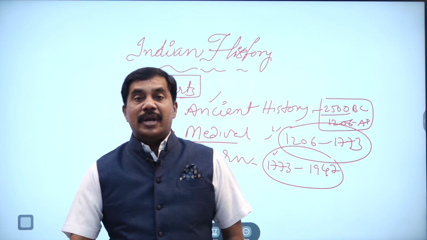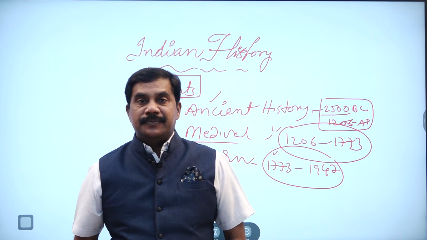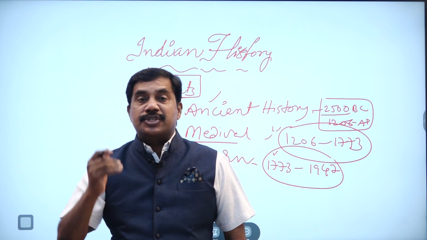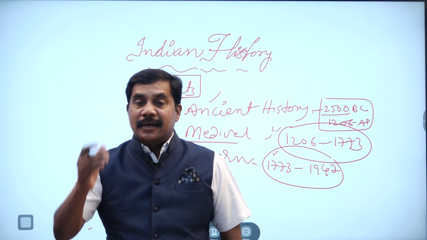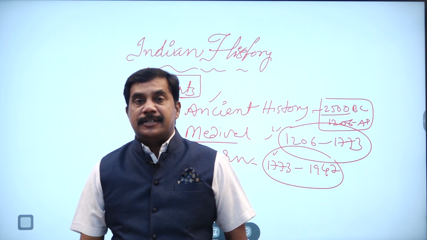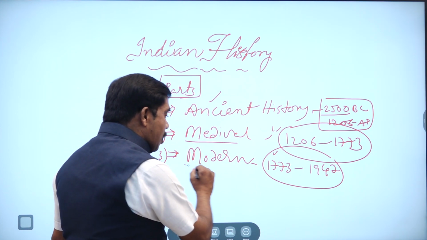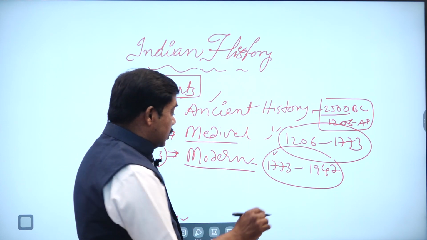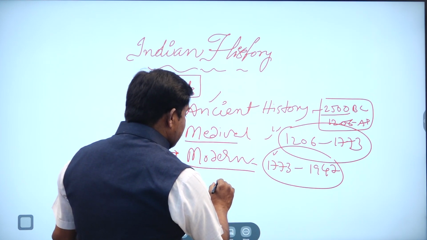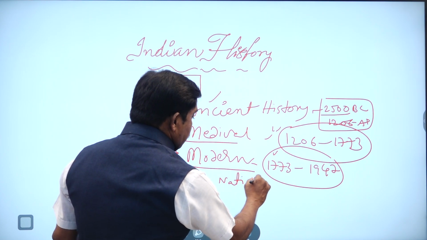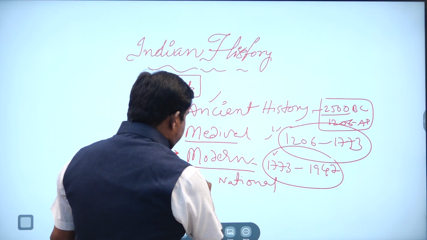From 1773, the Regulating Act, we get the British administration system, the first war of Indian independence, and the Indian national movement. So in modern history, the most important concept is the Indian national movement.